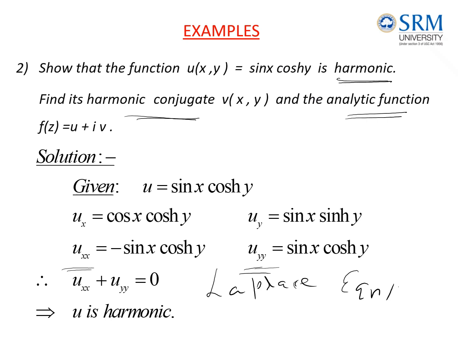So take u = sin x cos hy, partially differentiate with respect to x. The derivative of sin x is cos x, retaining this cos hy as it is. Then the derivative of u with respect to y, partially, retaining sin x: the derivative of cos hy is sin hy. Then again I need to differentiate this ux with respect to x partially, so that I will get